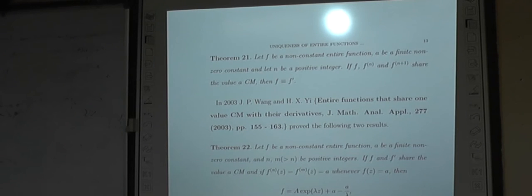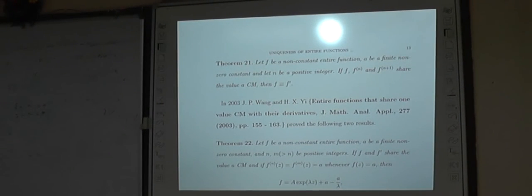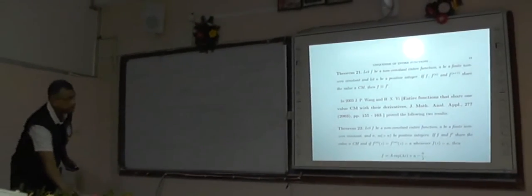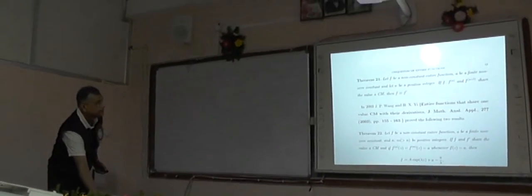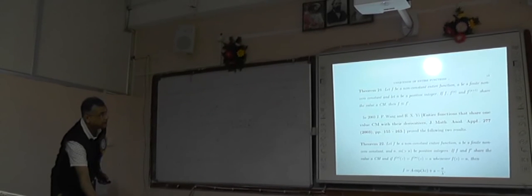Next, Yang and Ping Li proved theorem 21. They proved that if f, f^n, f^(n+1) share a value, then f is identically equal to f dashed. Here n is the next derivative.